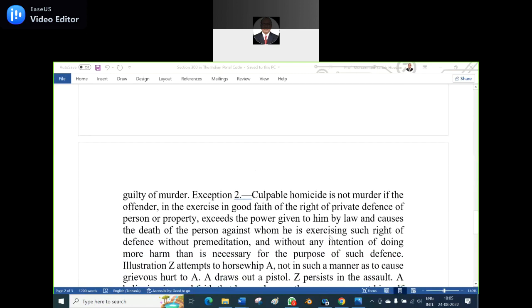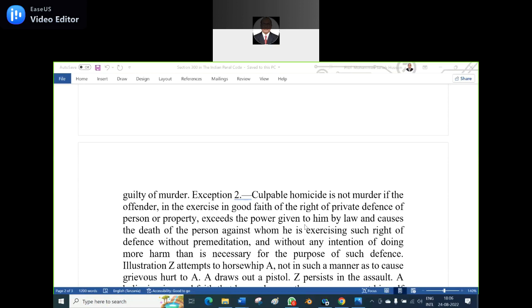So, Exception 2: culpable homicide is not murder if the offender, in the exercise in good faith of the right of private defense of a person or property, exceeds the power given to him by law and causes the death of the person against whom he is exercising such a right of defense without premeditation. So, without premeditation is the more important factor, and without any intention of doing more harm than is necessary for the purpose of such a defense. If the two things are covered, then we can say it is a provocation and it is not murder.